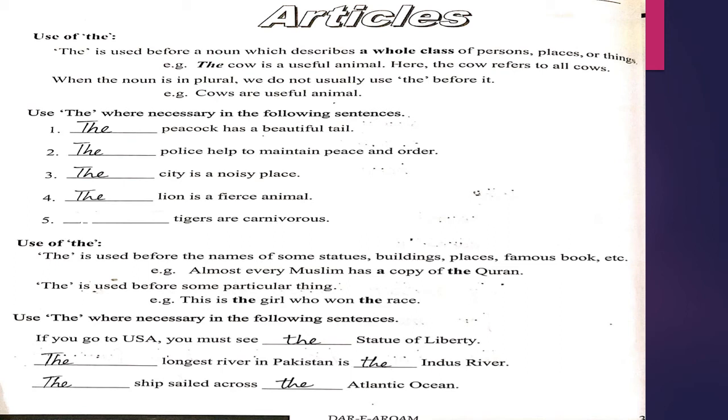Use "the" where necessary in the following sentences. If you go to USA, you must see the Statue of Liberty. We have learned that before statues, buildings, places or famous books, we will write "the". So here, Statue of Liberty, we will use "the" before it. The next is, the longest river in Pakistan is the Indus River. Next is, the ship sailed across the Atlantic Ocean.